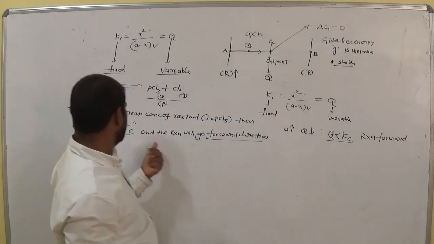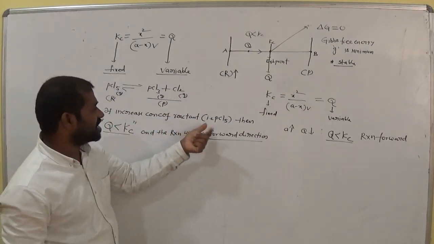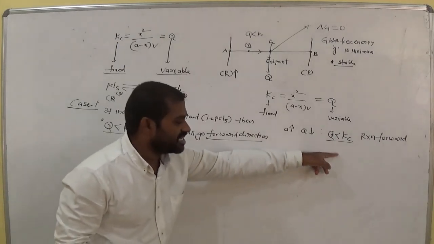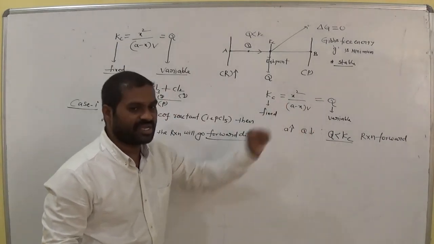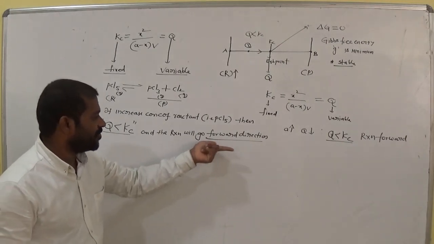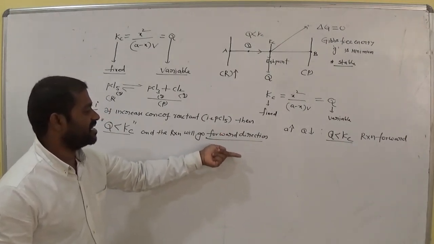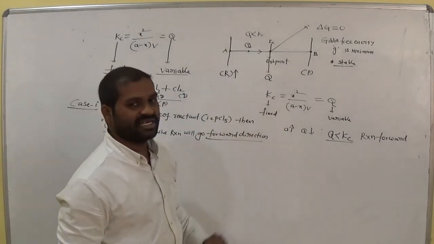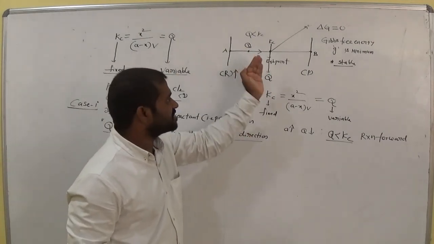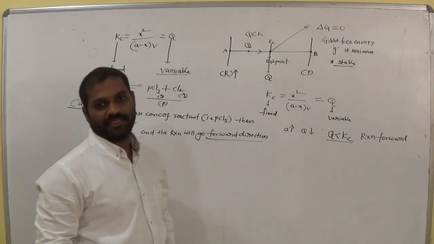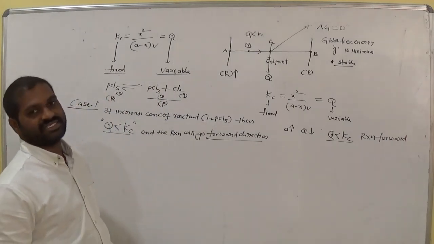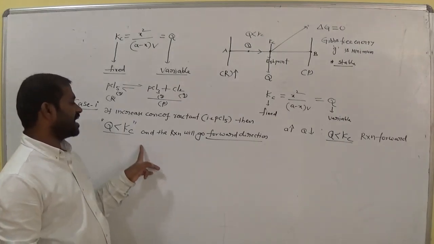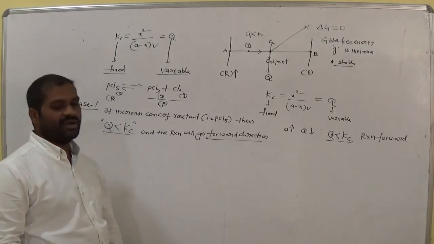So I conclude here, on increasing the concentration of reactants, then Q is less than Kc through this expression, and the reaction will go in the forward direction. Why is the reaction in the forward direction? Q less than Kc, and the Kc condition is the stable condition. So to get stable, Q moves in the forward direction. Simply remember that Q less than Kc, the reaction will go in the forward direction.